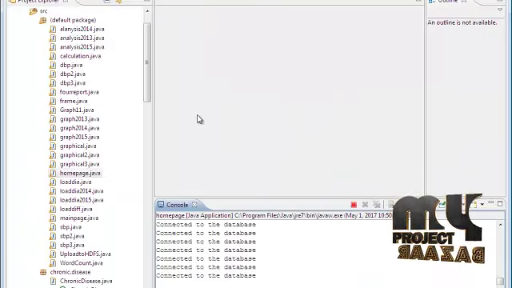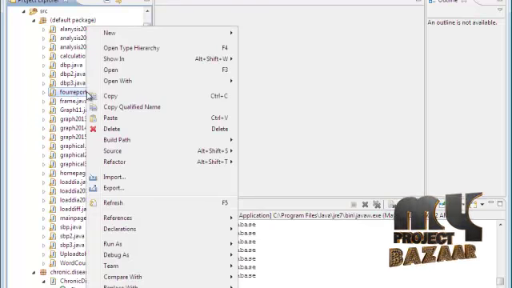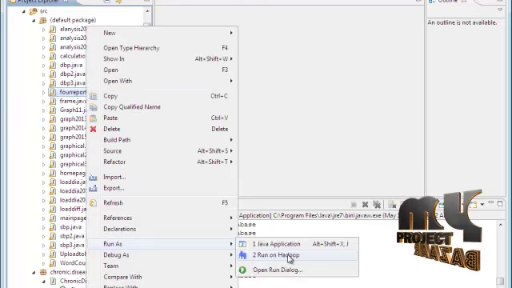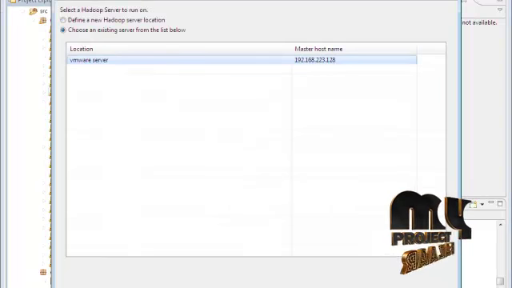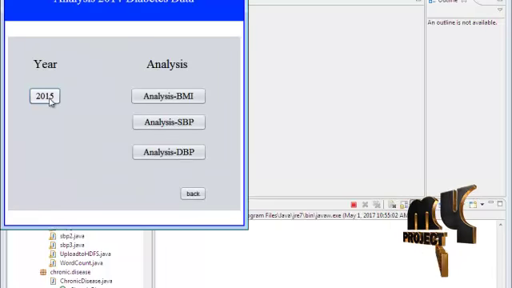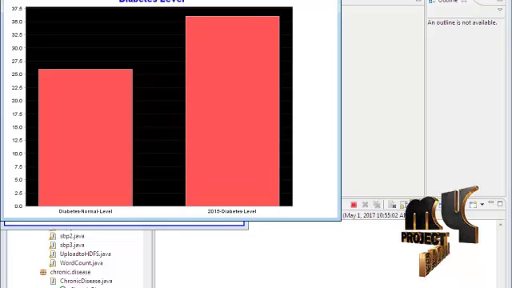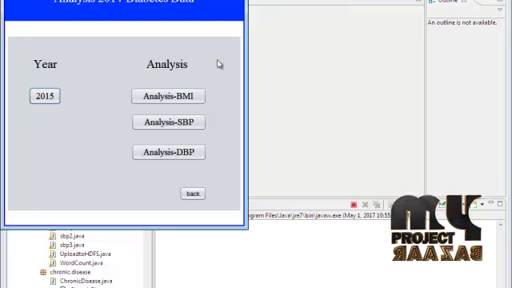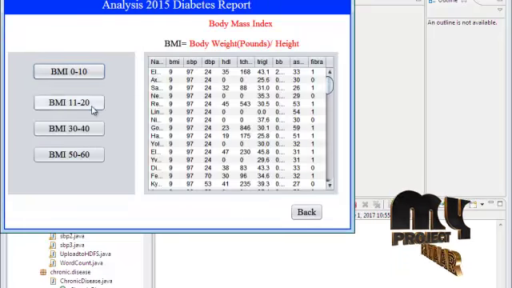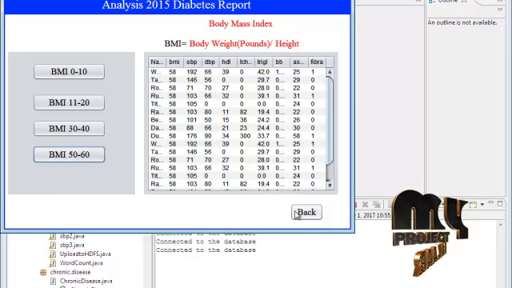So click this, close this process, and click this for report.java. So runners on the Hadoop VMware server machine can be displayed in this field, and click this process. And the 2015 report. It is our 2015 report, and the diabetes level graphical structure can be displayed in this field. It is the BMI level for 2015. It is normal, abnormal, and critical level, classified to display in this field.